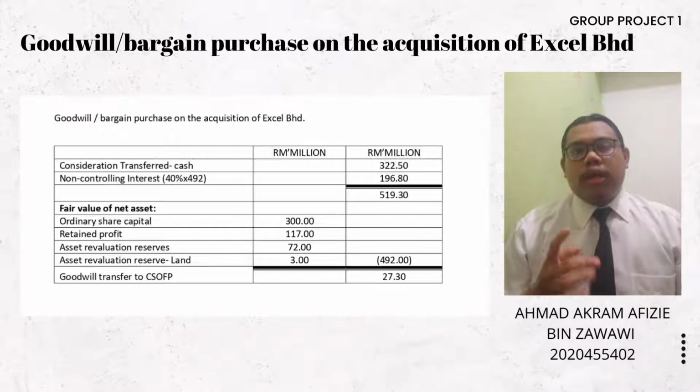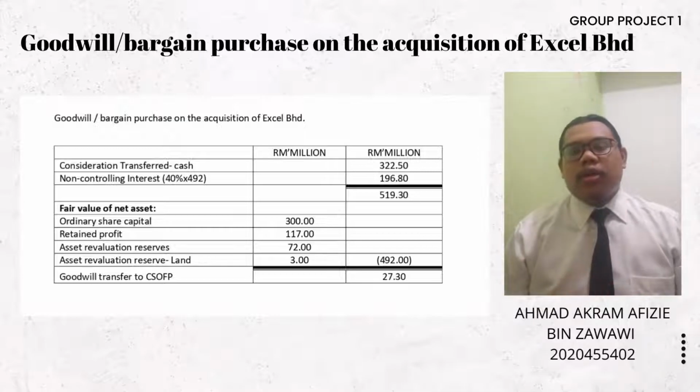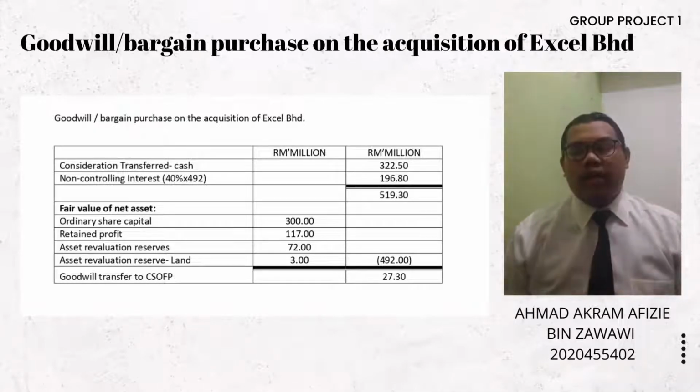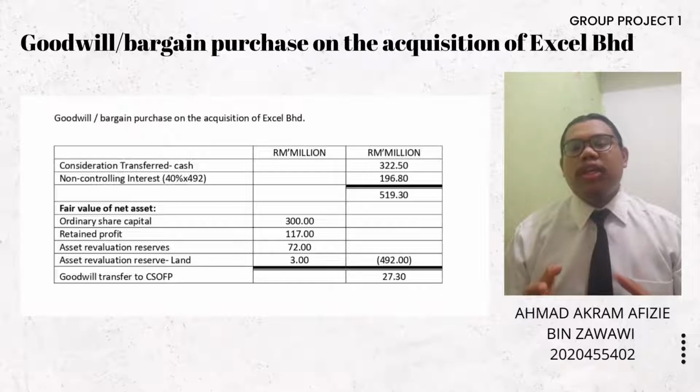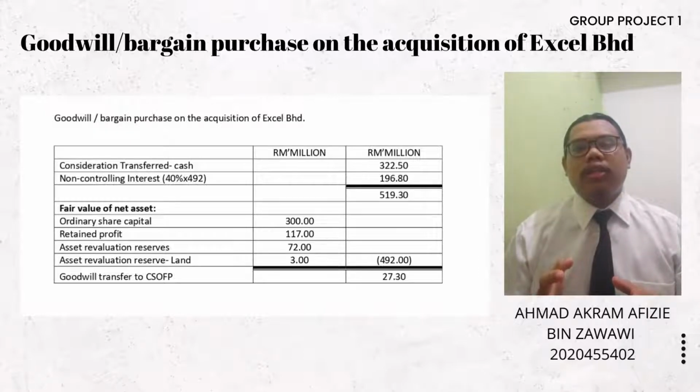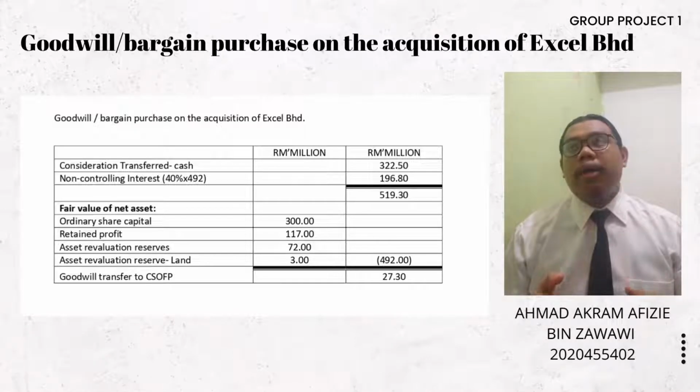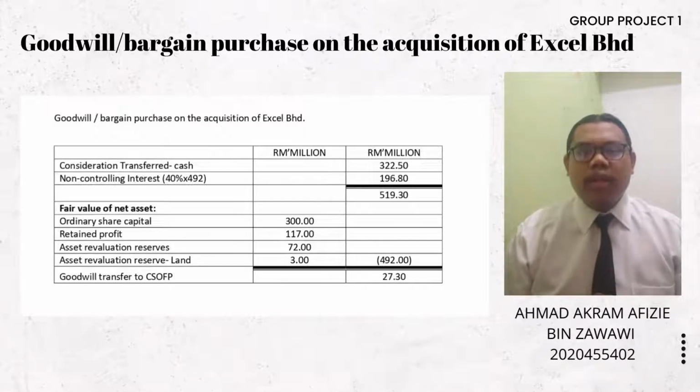Continue with question 1A, the goodwill or bargain purchase on the acquisition of Asal Berhad. The policy in Great Berhad is to calculate the goodwill by partial goodwill.